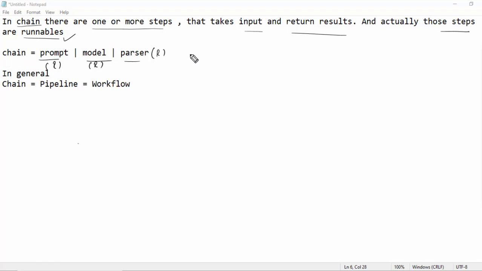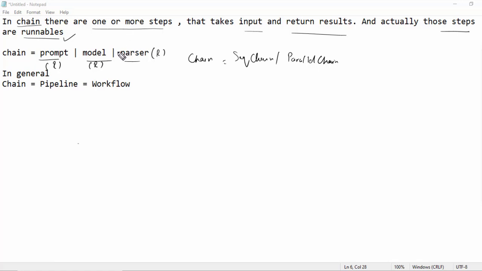It is not only a sequential chain that is a chain. Parallel chains are also chains, branching is also a chain, and when you combine a sequential chain and, let's say, a parallel chain together, that is also a chain. So a chain simply consists of one or more steps, and those steps are actually runnables. You have seen a lot of examples, so till this point, I hope you get the clarity.